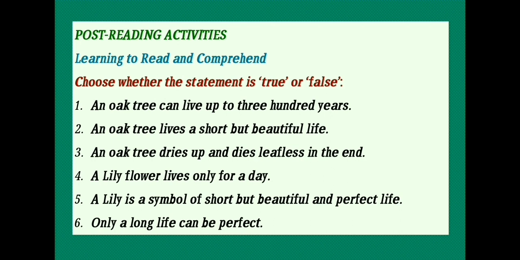An oak tree lives a short but beautiful life. Number 3. An oak tree dries up and dies leafless in the end. Number 4. A lily flower lives only for a day. Number 5. A lily is a symbol of short but beautiful and perfect life. Number 6. Only a long life can be perfect.